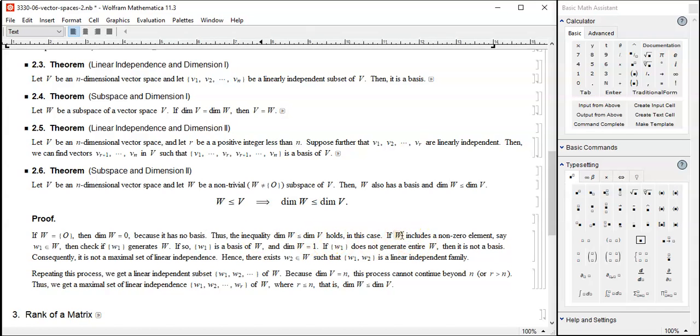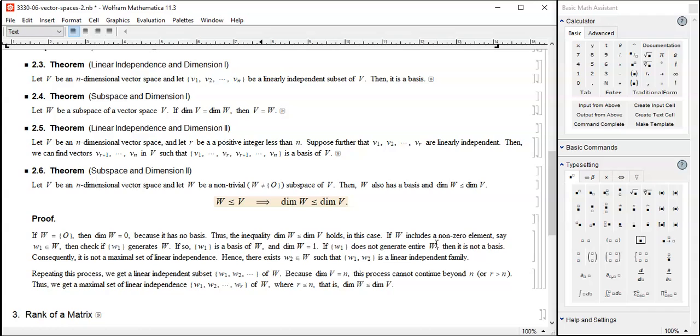If W is non-trivial, which means there is a non-zero vector, let's say W1, then let's see if W1 generates the entire W, which means W has dimension 1. In that case, dimension 1 is less than or equal to dimension of V. That's certainly true because V is, again, non-trivial, dimension greater than or equal to 1. Certainly fine.